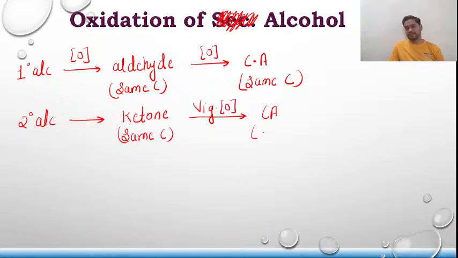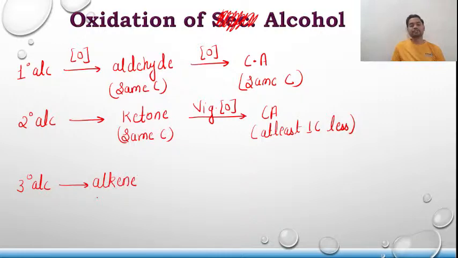with at least 1 carbon atom less. At least 1 carbon less. Clear? Last one, a 3 degree alcohol will first give you an alkene, with the same carbon.